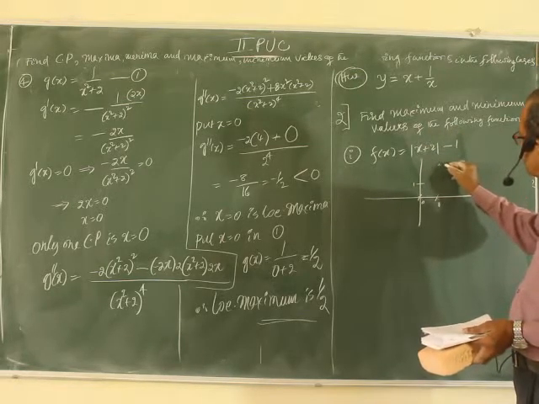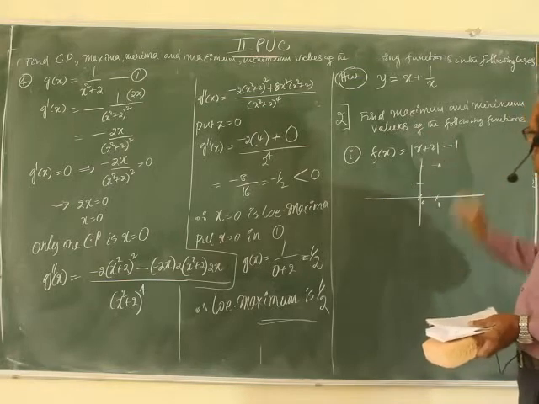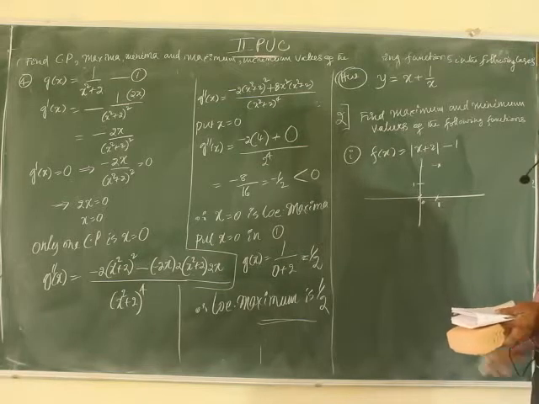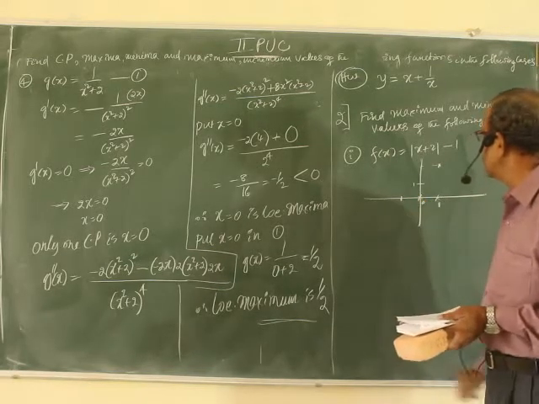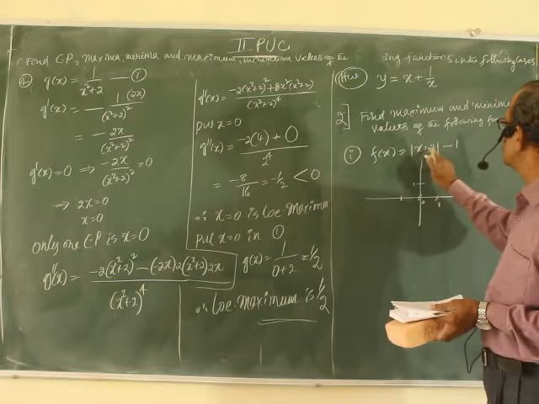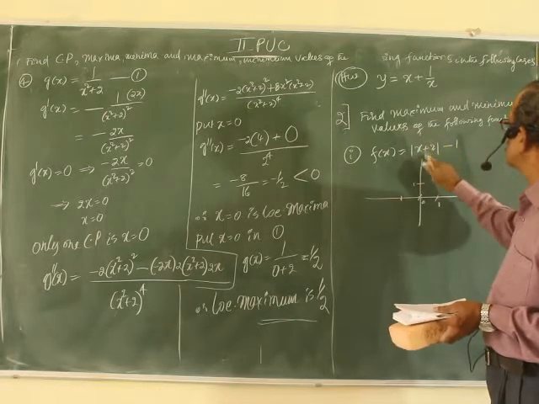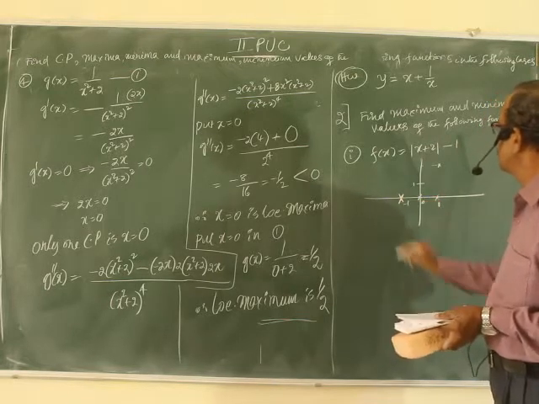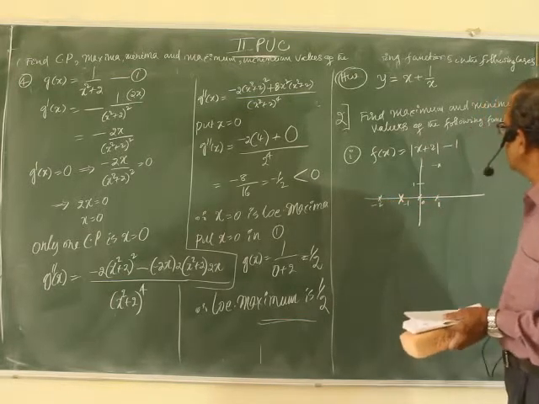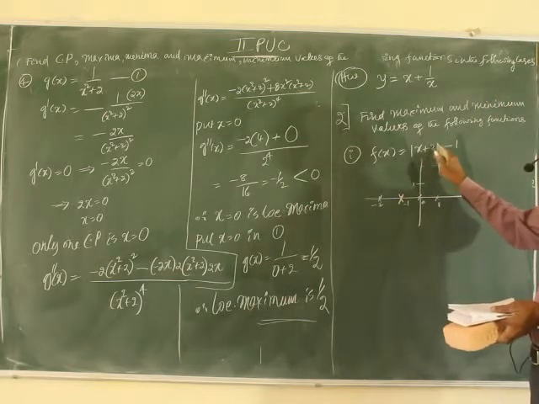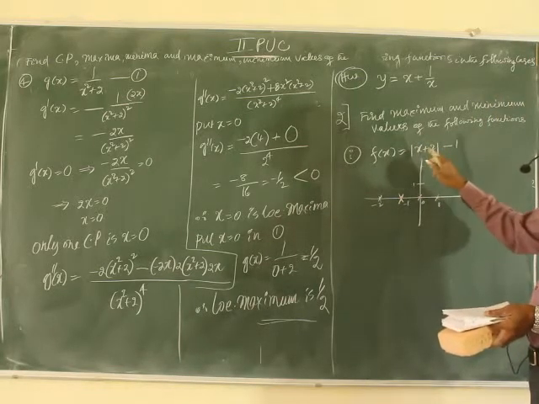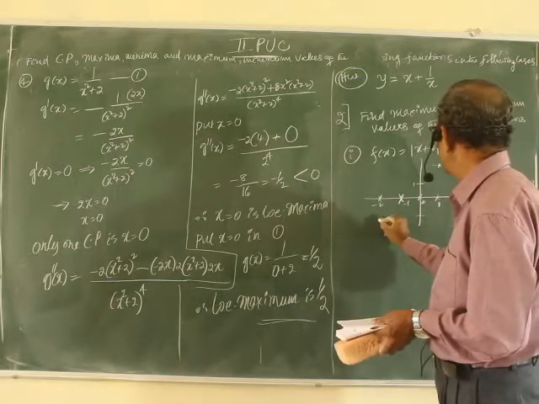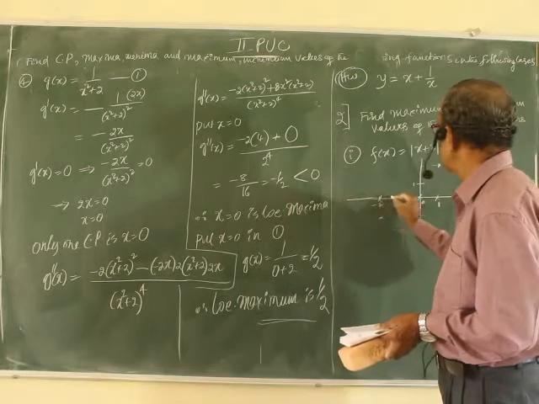Somewhere here. x equal to minus 1, what do you get? Minus 1 plus 2, 1. Modulus is 1. 1 minus 1, 0. What about minus 2? Minus 2 plus 2, 0. 0 modulus 0. 0 minus 1, minus 1. Somewhere here.